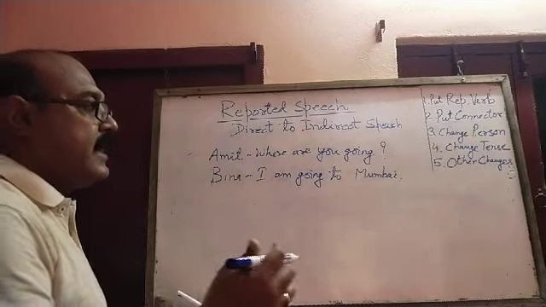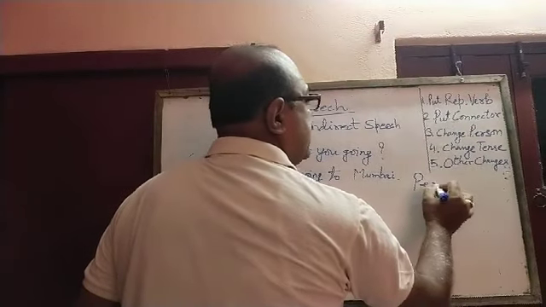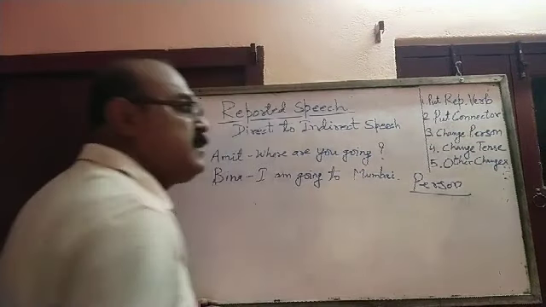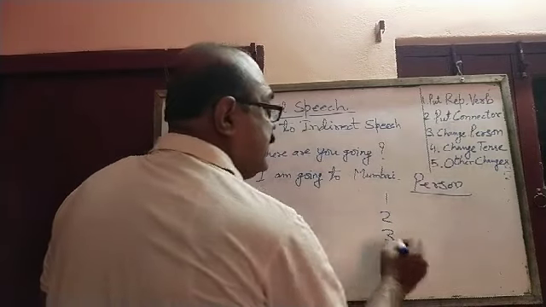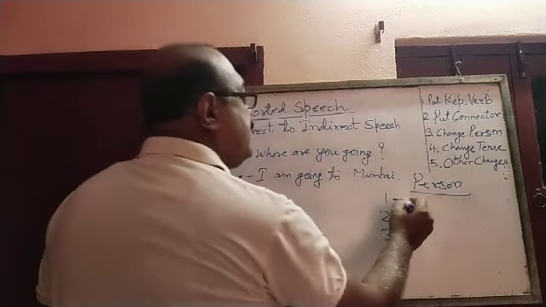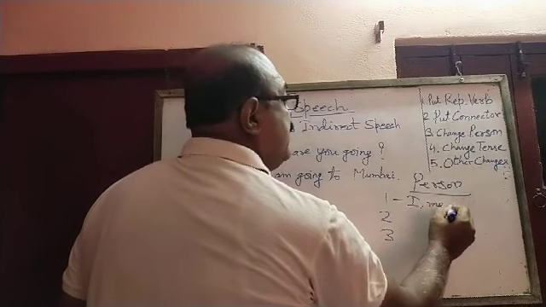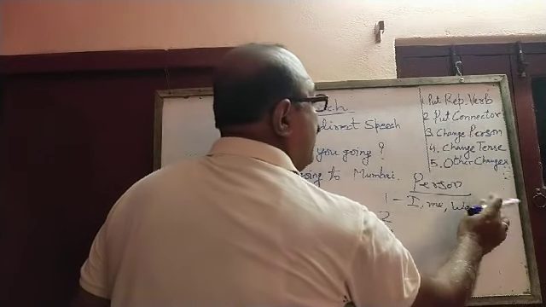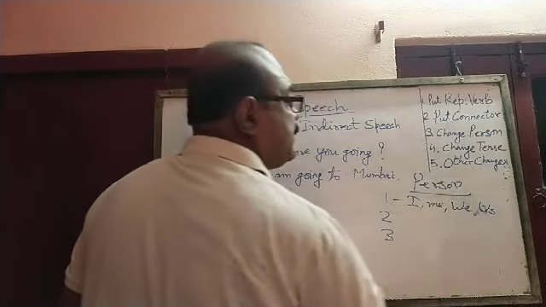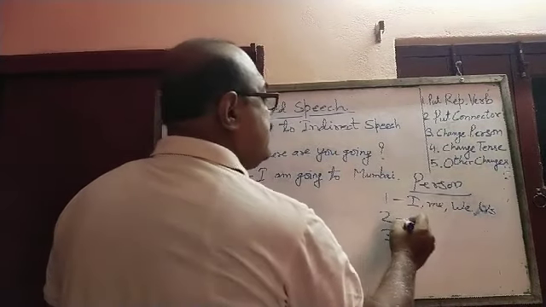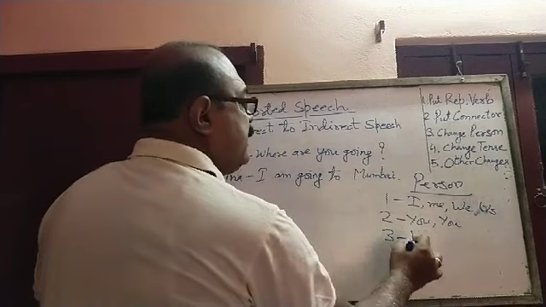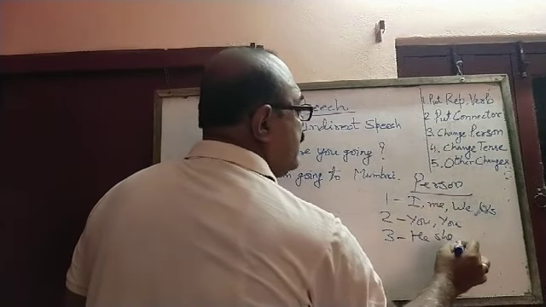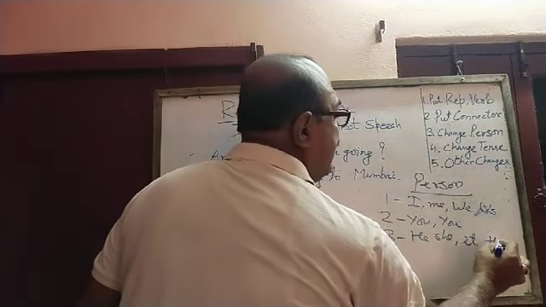We must understand person also. There are three kinds of persons: first person, second person, third person. First person means I, me, we, and us. Second person is you. Third person is he, she, it and they.